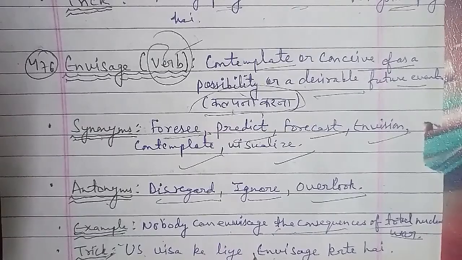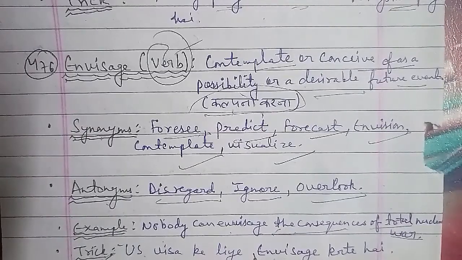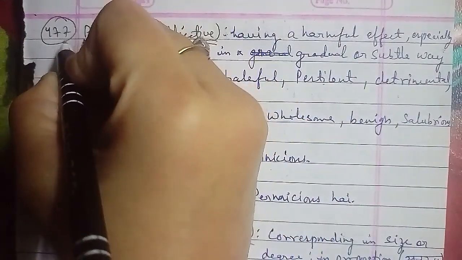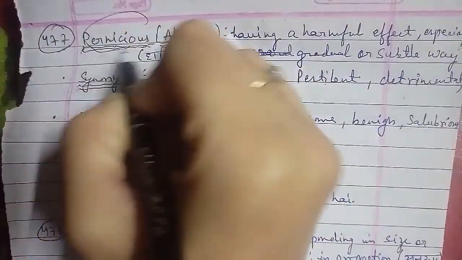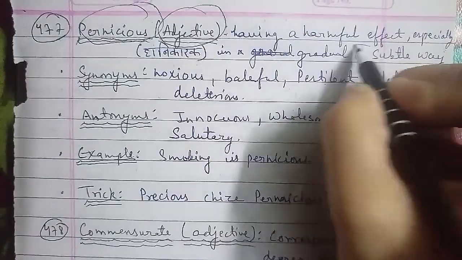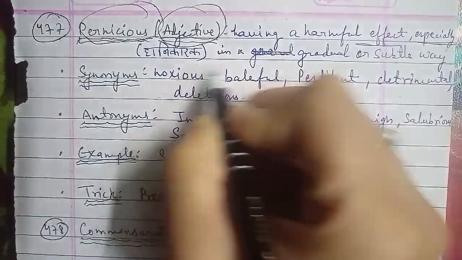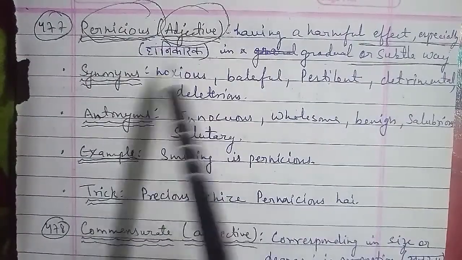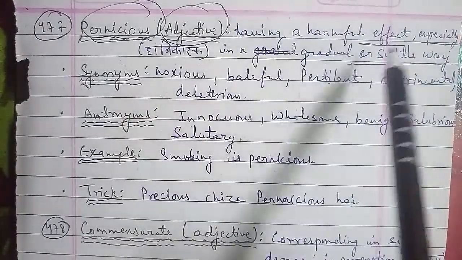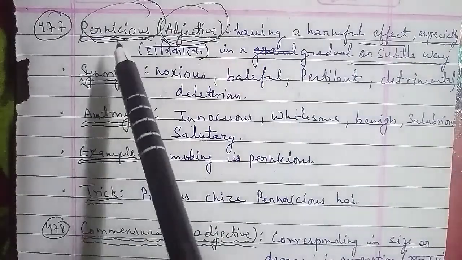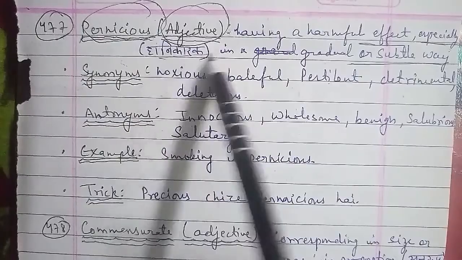हानिकारक होना, that is the harmful होना, and pernicious you can use that word here. Now the synonyms of pernicious we have as noxious, baleful, pestilent, detrimental, deleterious. The antonyms of pernicious we have here is incautious, wholesome, benign, salubrious, and salutary. The example of pernicious that we have to discuss here is smoking is pernicious. Basically, smoking is हानिकारक. That you can use the word here.